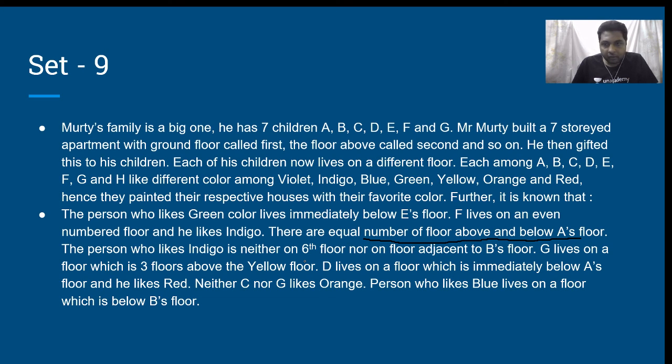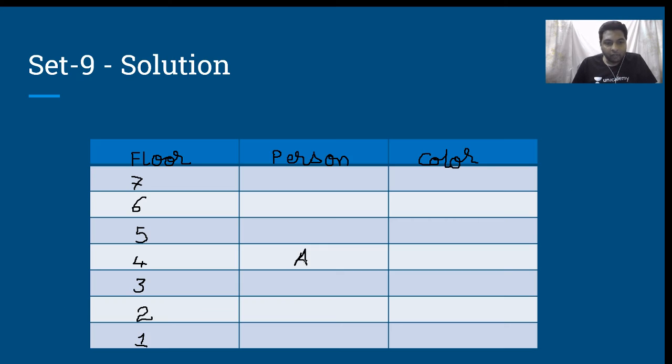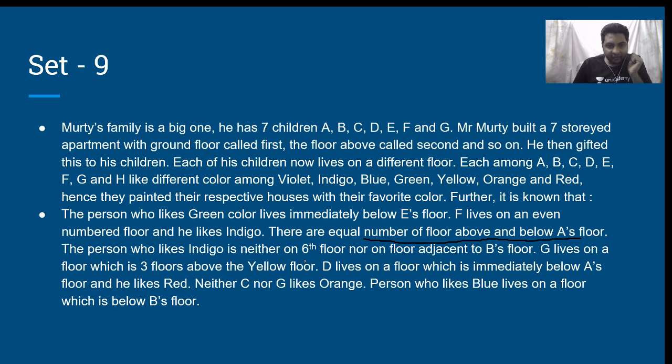Okay. Then what else? F lives on an even numbered floor and likes indigo. That means even numbered floors are 2, 4 and 6. F lives on either the second floor or the 6th floor. But then it says the person who likes indigo is not on the 6th floor.